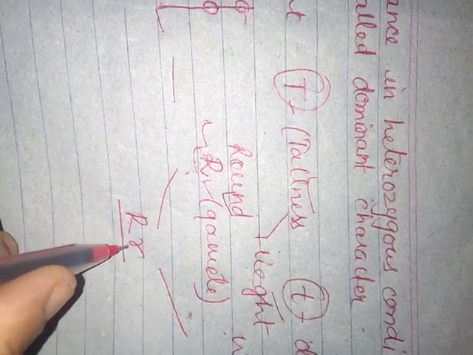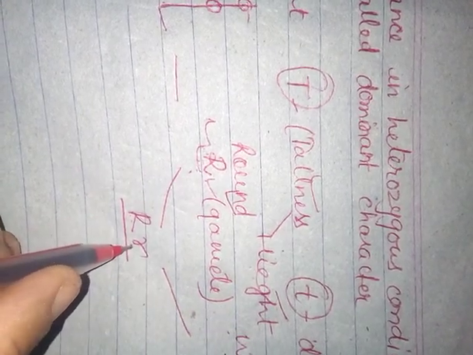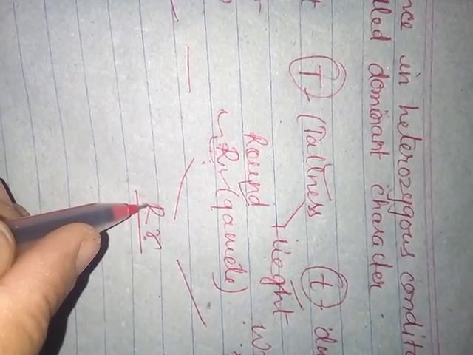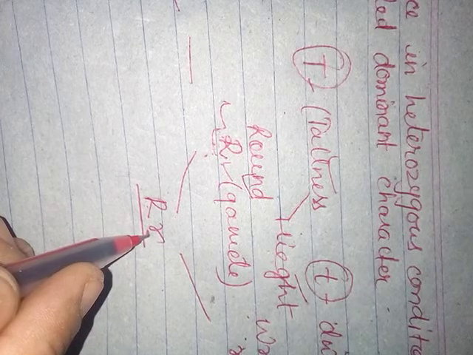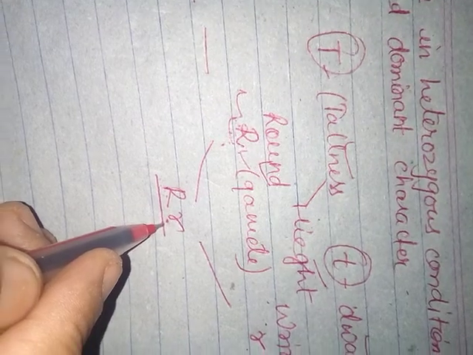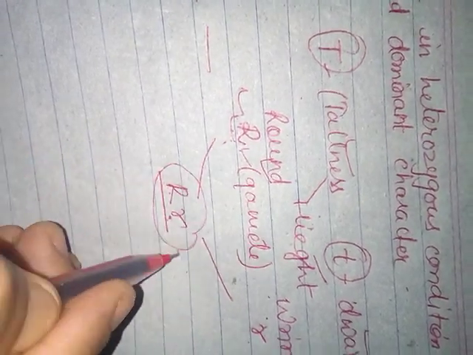First we will discuss this R and r. When the two alleles are present together, this is the heterozygous condition, because the alleles are not similar. Alleles are contrasting. One is round and another is wrinkle. This allele is responsible for the round shape and this allele is responsible for the wrinkle shape. They are contrasting alleles, responsible for contrasting characters.